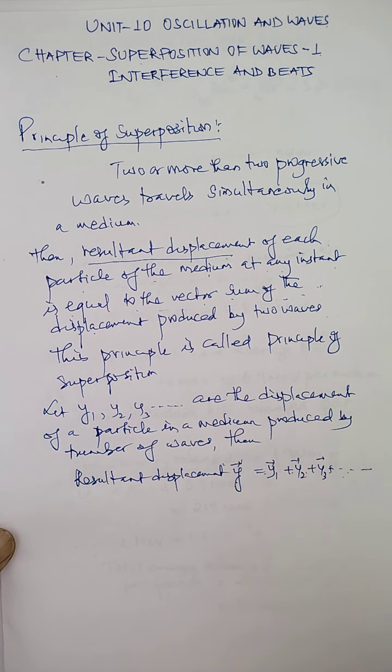As the phenomenon of redistribution of energy due to the superposition of two or more waves, which travel simultaneously in a medium and can propagate in any direction. So I've just made the introduction of this chapter, the principle of superposition. Now in the next YouTube video you will learn that the interference produced by waves can be classified into two types. One is called constructive interference, and one is called destructive interference.